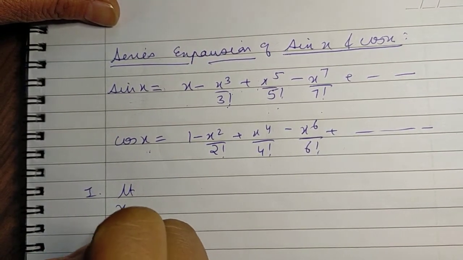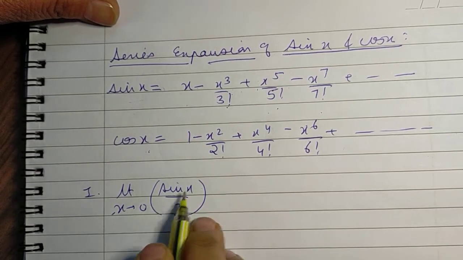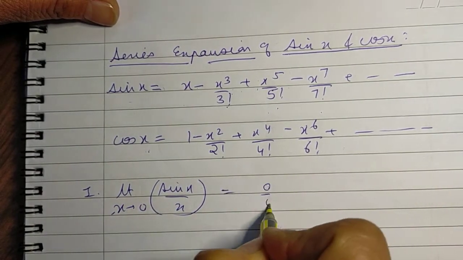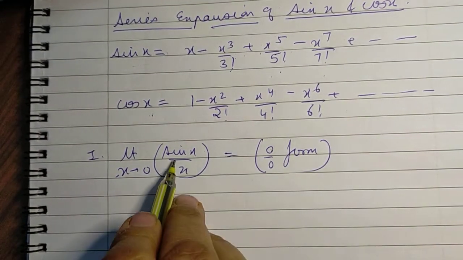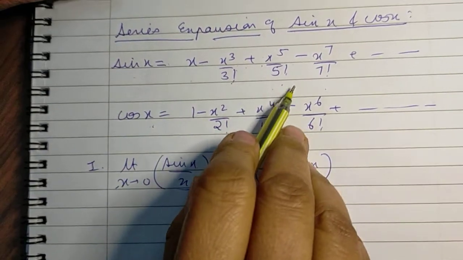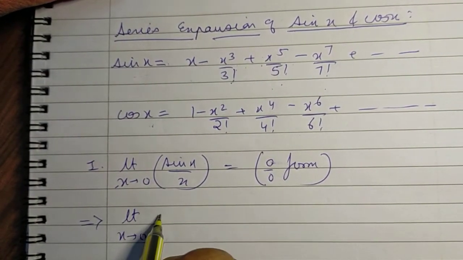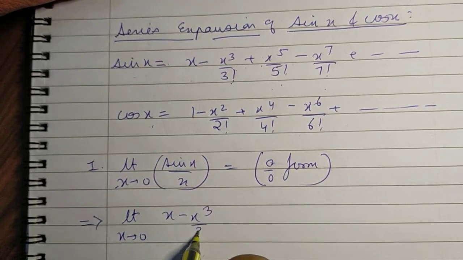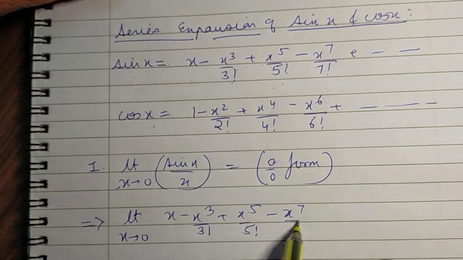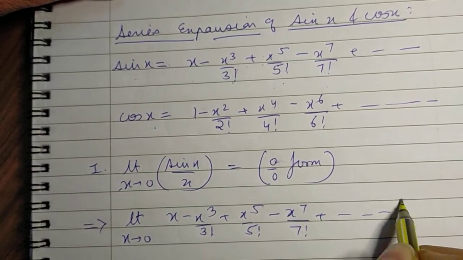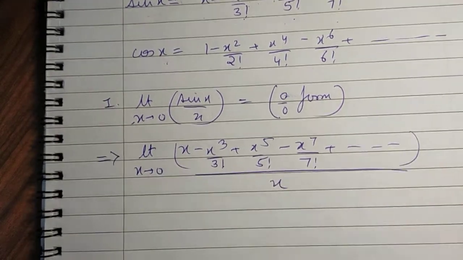Limit x tending to 0 sine x over x. Very obviously, it is 0 by 0 form, and so we need to do something about it. Instead of writing sine x, we write its series expansion. So what will we get? Limit x tending to 0, x minus x cube over 3 factorial, plus x^5 over 5 factorial, minus x^7 over 7 factorial, and so on, whole upon x.